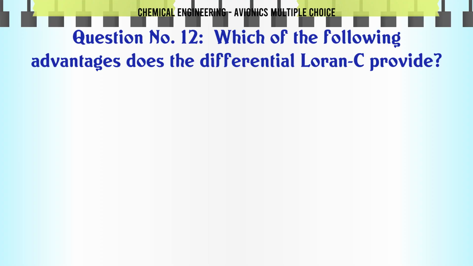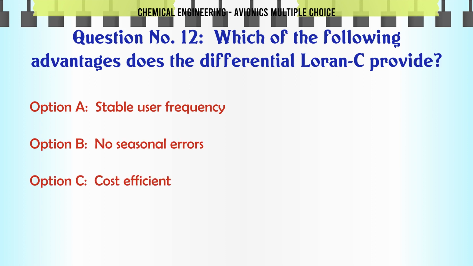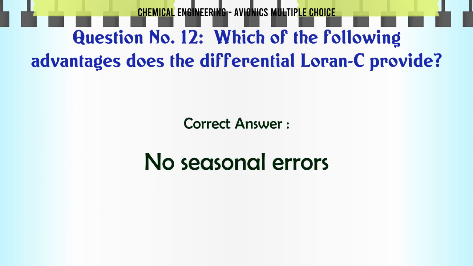Which of the following advantages does the differential Loran-C provide? A. Stable user frequency, B. No seasonal errors, C. Cost efficient, D. Very high range of 500 miles. The correct answer is no seasonal errors.